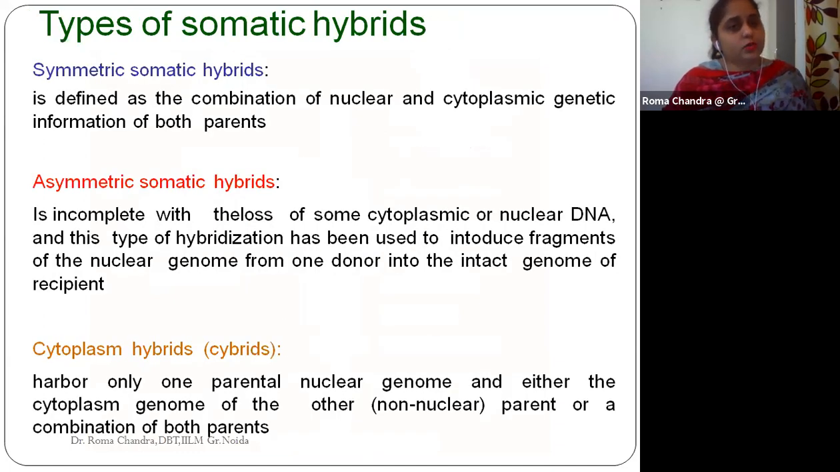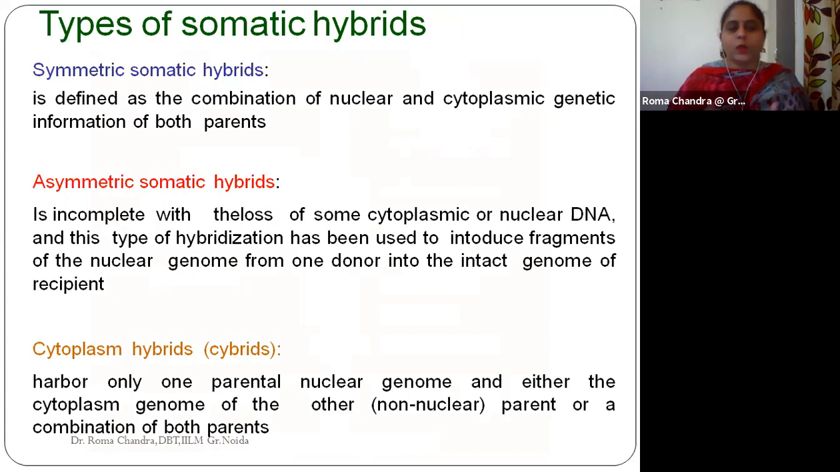There are basically two types of somatic hybrids. There is the symmetric somatic hybrid, which is a combination of both nuclear and cytoplasmic genetic information of both plants. We are taking these two plants, plant A and plant B species, and the cytoplasm as well as the nucleus of both species are combined. So this is the symmetric somatic hybrid.